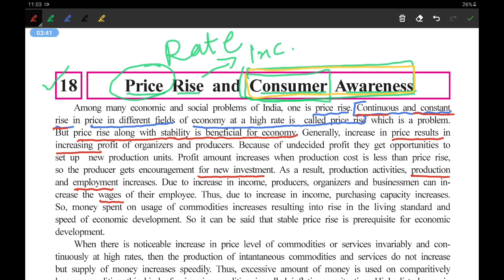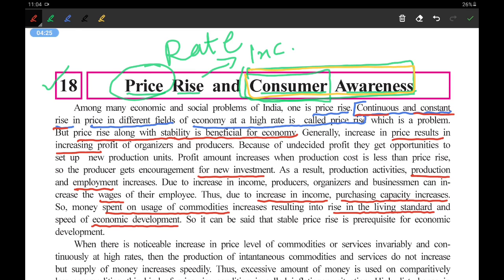Thus, due to increase in income, purchasing capacity increases as the income of the employee increases. So as they have increased the salaries, the income increases, and ultimately the purchasing capacity increases, right. So the money spent on usage of commodity increases, right. They will start spending more money on commodities. Commodities means the things that we use on day-to-day basis. Increase results in rise in the living standard. Okay, so due to that high income, the living standard of the employees will also become better, and the speed of economic development increases, and ultimately it will end up in economic development.